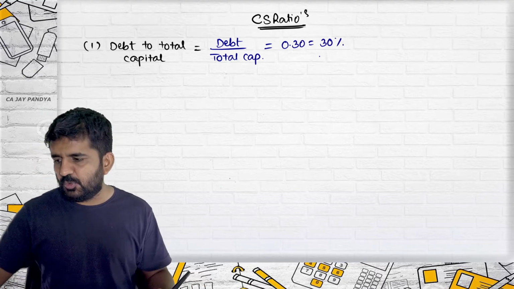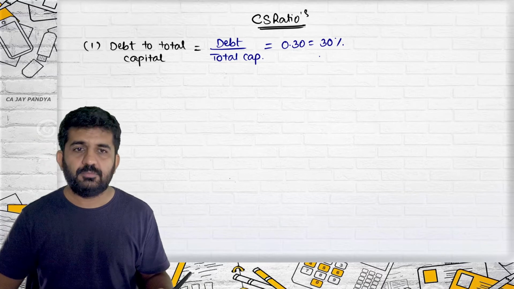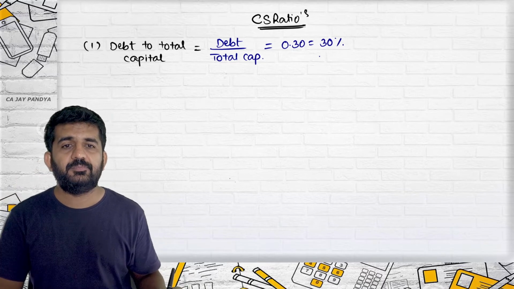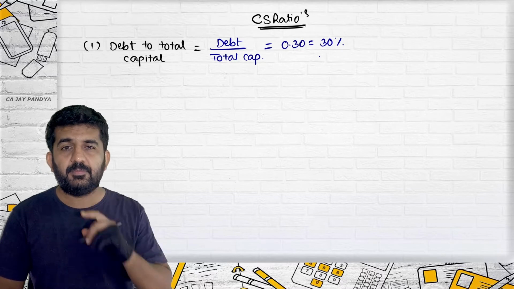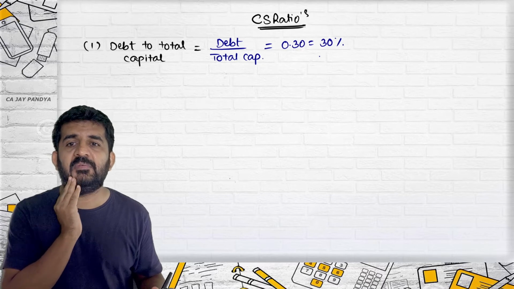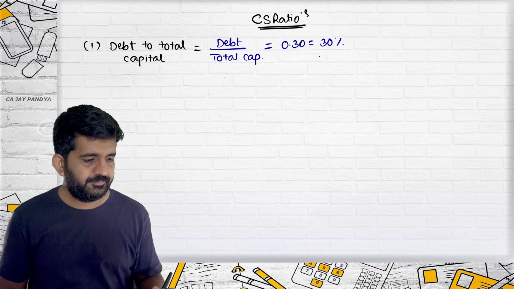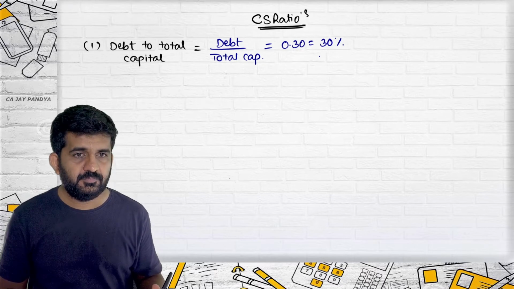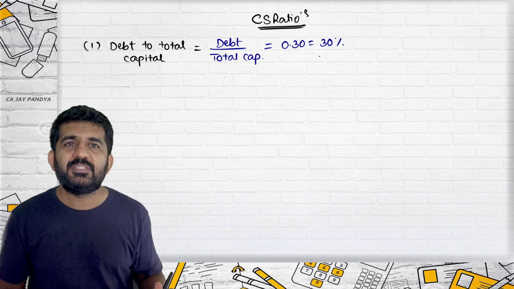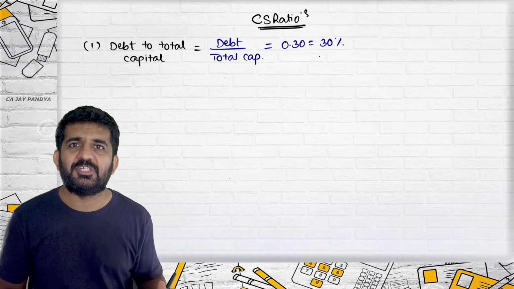Can any student explain this ratio? The answer is 30%. What does it mean? No one? In our capital, there is a 30% portion of debt. Then how much is equity? Equity would be 70%, and 30% is debt.